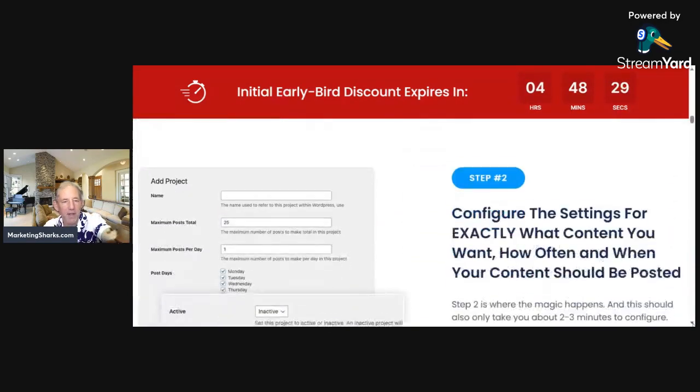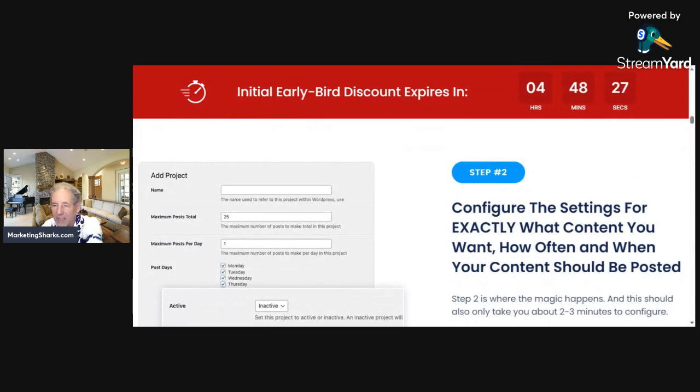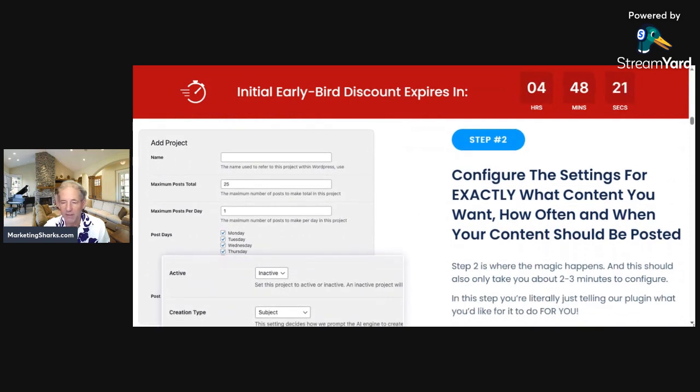Download and install the plugin, of course. Configure the settings for exactly what content you want, how often and when your content should be posted. And this is where the magic happens. This will just take you a few moments. Name of it, how many posts for this project. So you're going to do, why does black Nike sneakers jump into my head? Let's use that as an idea. I'm sure that'd be a dumb idea. There'd be lots of competition, but let's do that. So you're going to do 25 posts. You're going to make 1 a day. You're going to post every day.